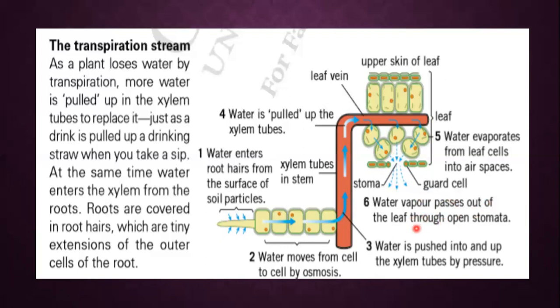Water vapor passes out of the leaf through open stomata. As soon as the water is lost, there is a sucking force that is going to pull the whole water. It's like a pulling force, that water will be pulled from the soil all the way to the stomata. This is known as transpiration stream.